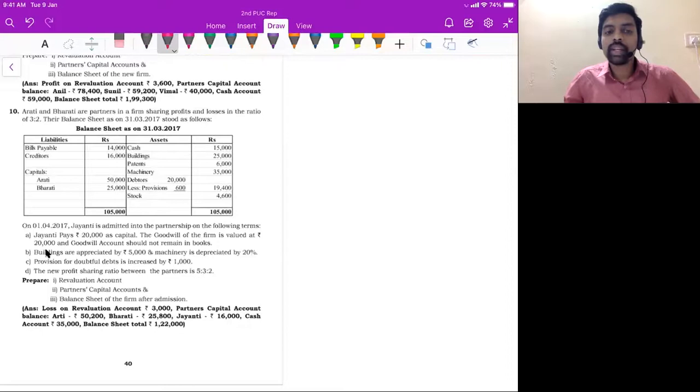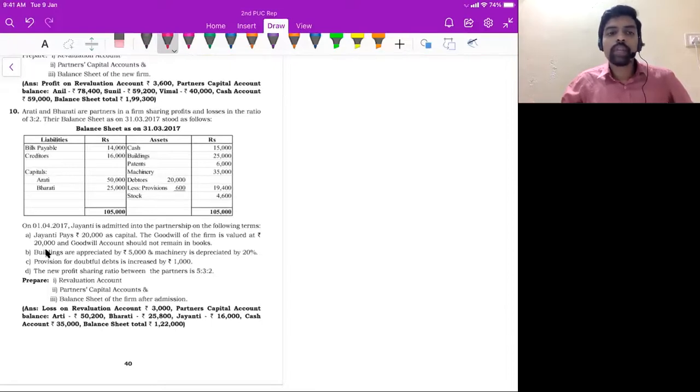So first adjustment is Jayanti pays rupees 20,000 as capital. The goodwill of the firm is valued at 20,000 rupees. That means, understand, think logically again. Jayanti is the new partner. She brought only capital and not anything towards goodwill. Understand this first. Read the adjustment one more time. Question number 10, page number 40.